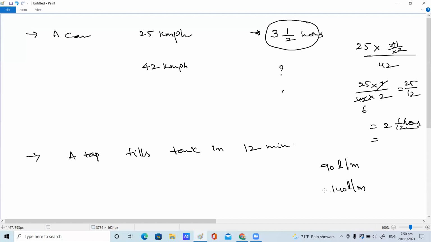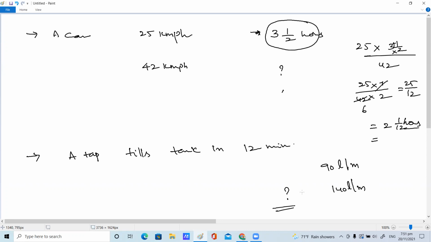That is the question, children. The tap fills the tank in 12 minutes if it fills with 90 liters per minute. Suppose it fills with 140 liters per minute, how long will it take?